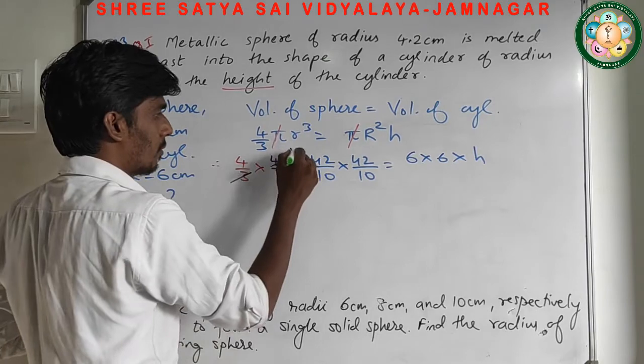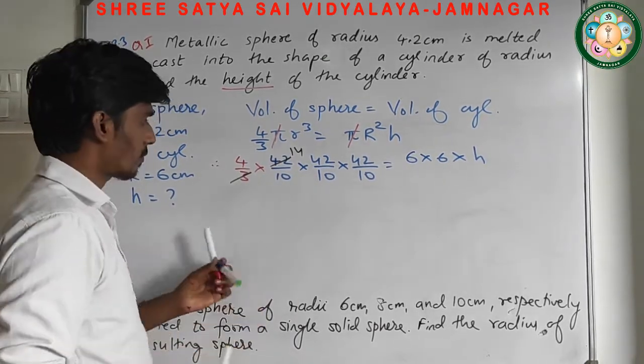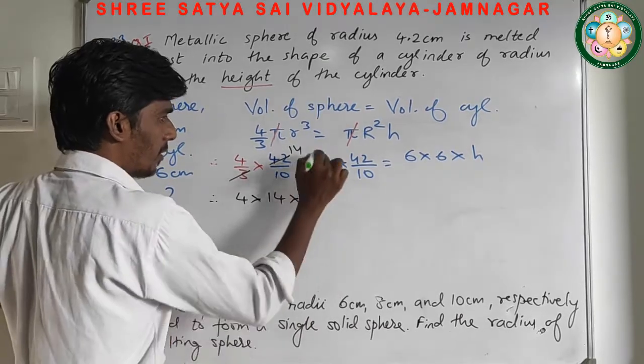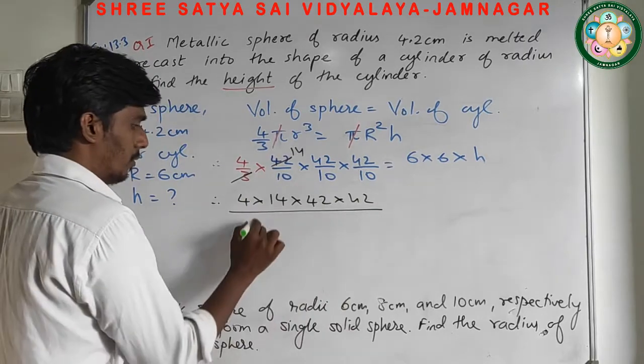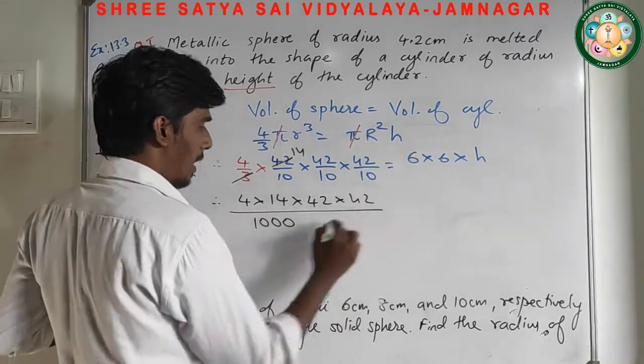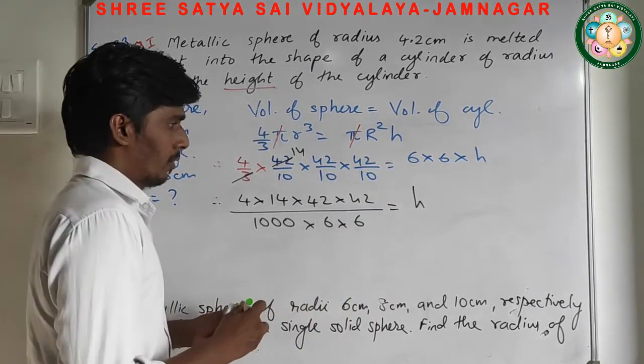3 how many times? 3 14s are 42. 14, 42, 42 upon 1000, and this is what? 6 into 6 equals h.